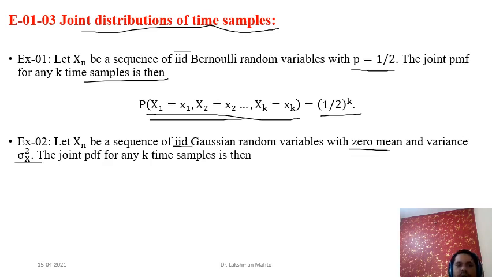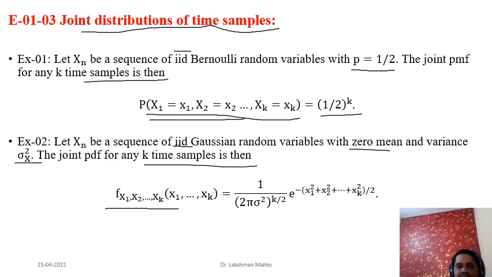Now we have to find the joint PDF. Here the Gaussian distribution is continuous in nature, so we need to find the PDF. What is the joint PDF of these K time samples? That means the sample size is K, and we calculate the value of the random process at K time instants.